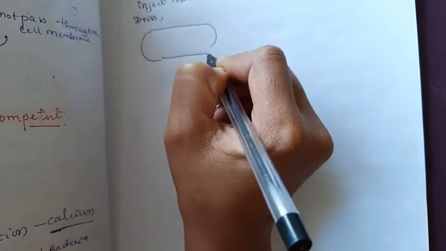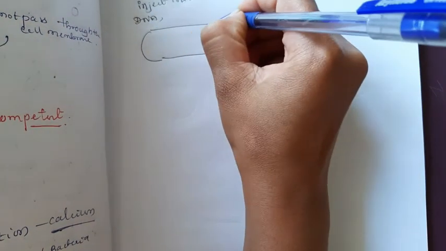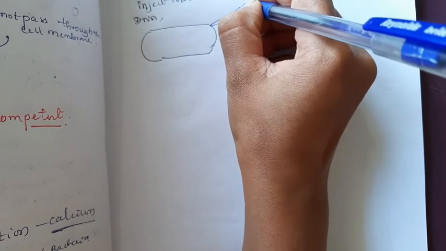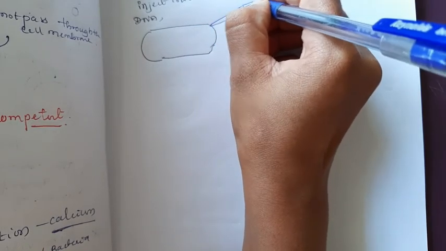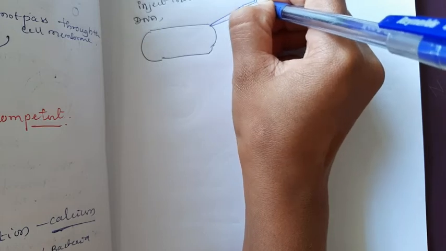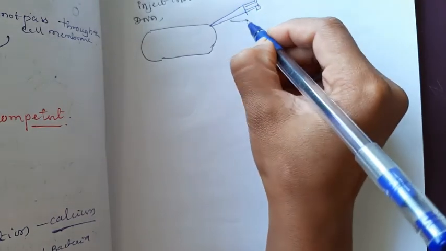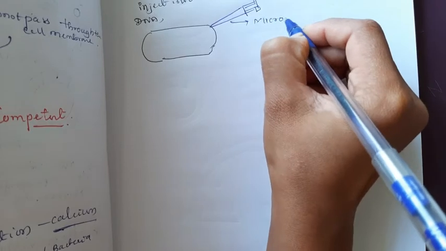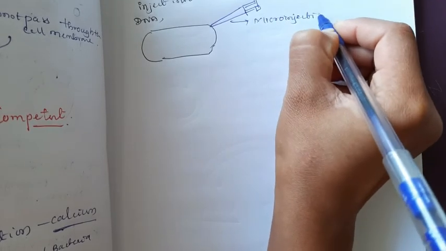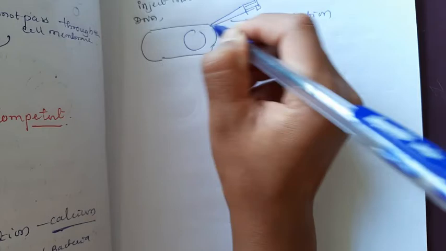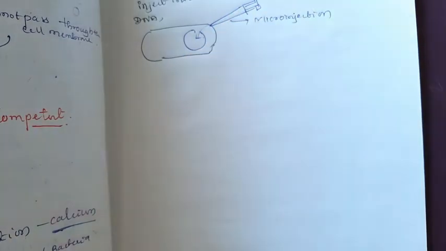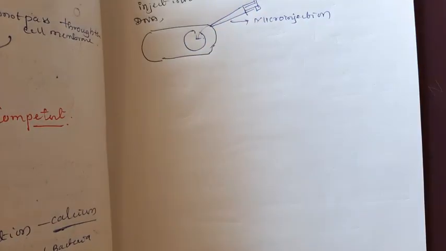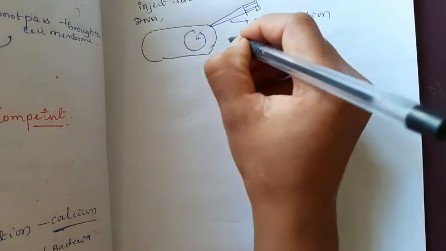Consider the bacteria cell as the host cell. This is a small injection-like structure, the microinjection, very minute. Directly we have to identify the nucleus, and in that we have to insert the gene of interest. The recombinant DNA is directly injected into the nucleus of the animal cell.